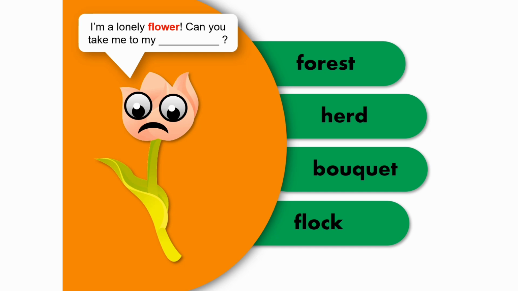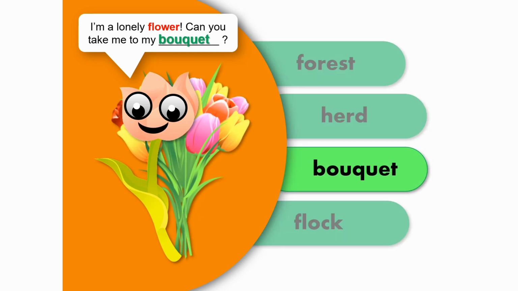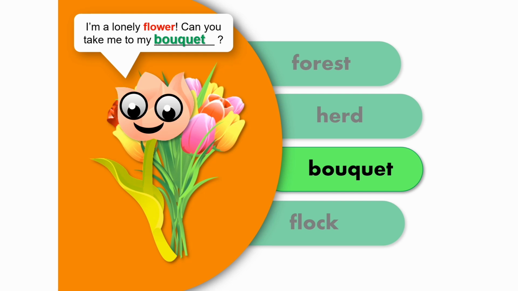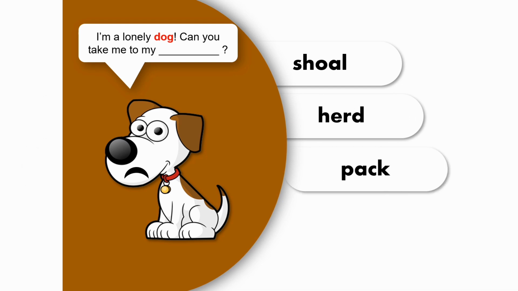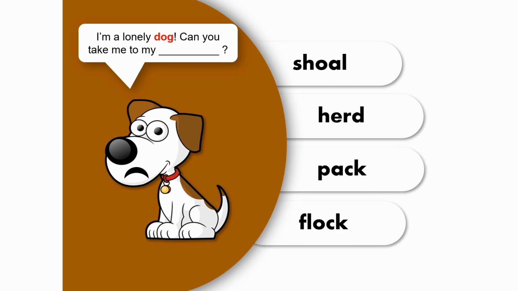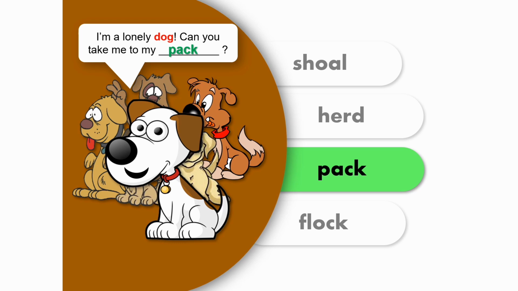I'm a lonely flower. Can you take me to my? Collection or group of flowers would be called forest, herd, bouquet or flock. Yes, bouquet is the right option. I'm a lonely dog. Can you take me to my? Shoal, herd, pack or flock? Yes, pack is the right option.